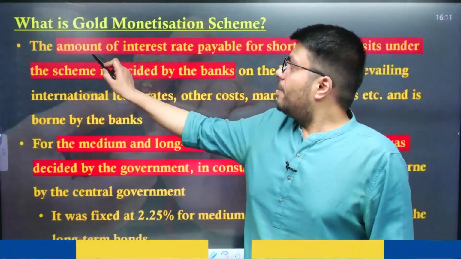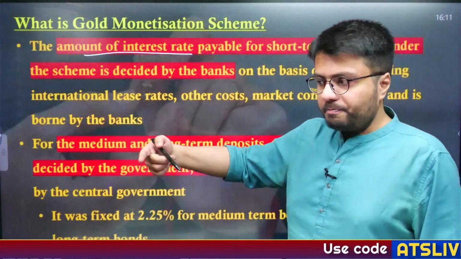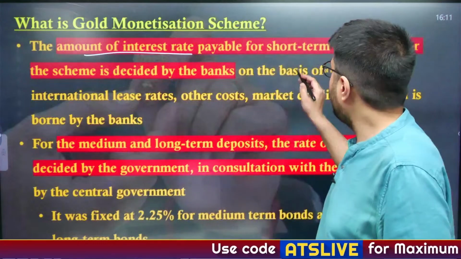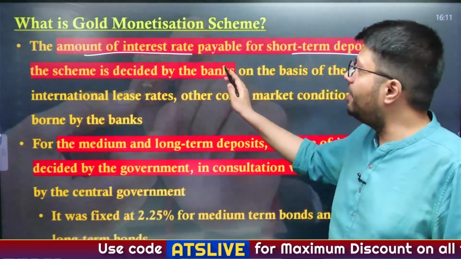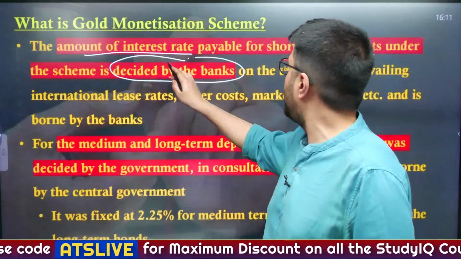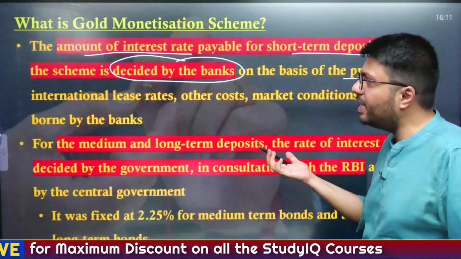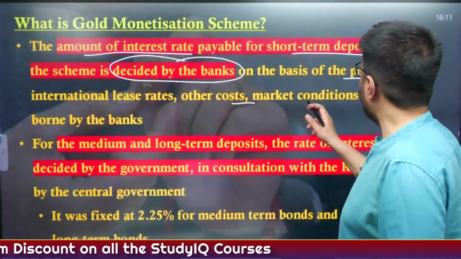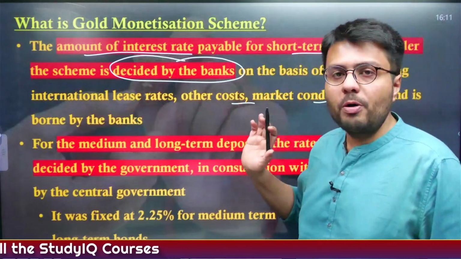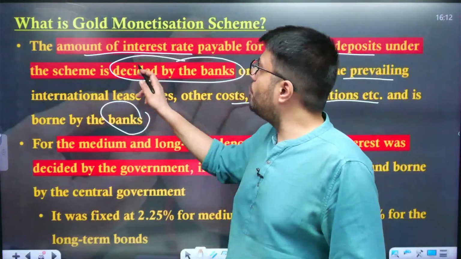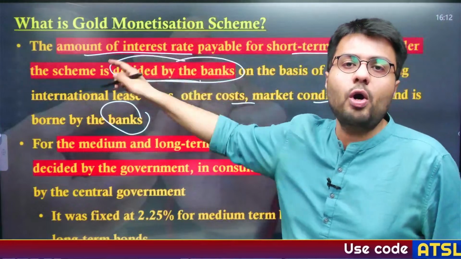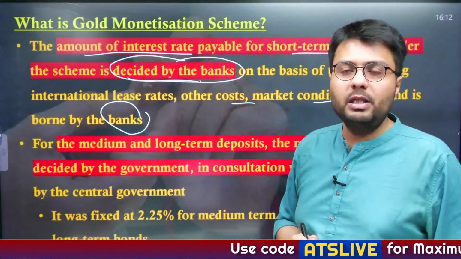Now the amount of interest that will be payable in case you deposit gold for short term deposits will be decided by the banks, on the basis of prevailing international lease rates, other costs and market conditions, which are borne by the banks. So it is the banks who will pay you the interest in case you make short term gold monetization deposits in the banks.